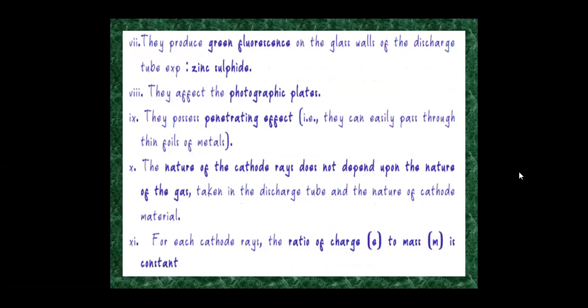They produce green fluorescence on the glass walls of the discharge tube. They affect the photographic plate. Cathode rays possess a penetrating effect. The nature of the cathode rays does not depend upon the nature of the gas. For cathode rays, the ratio of charge to mass is constant, that is e/m is constant.